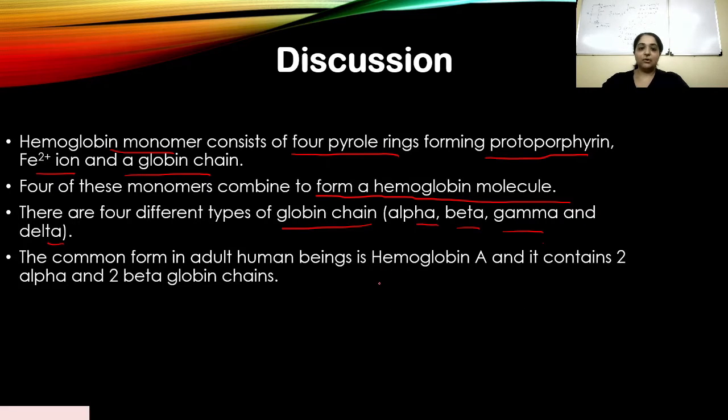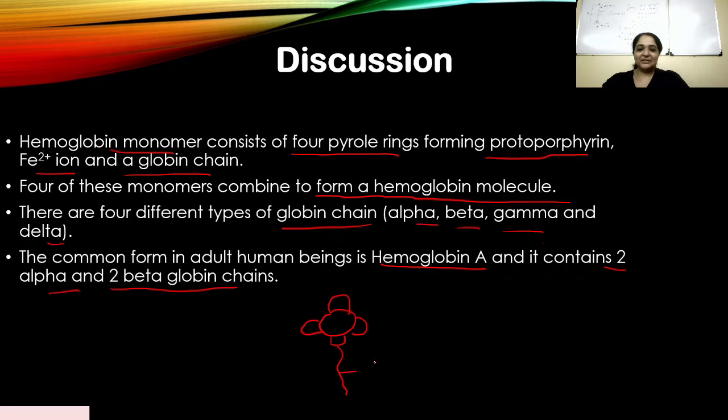Now the common form in adult human beings is hemoglobin A. So the hemoglobin A molecule is the most common form found in the adult human being, and it contains 2 alpha and 2 beta globin chains. Okay, what it looks like essentially is like a flower.